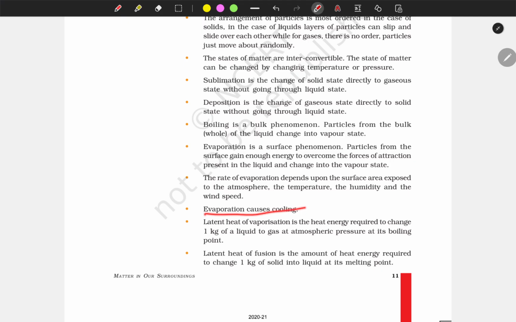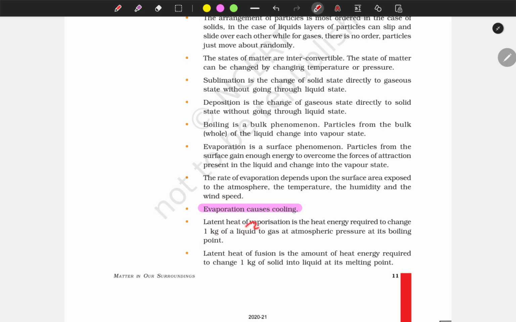This is an important concept. Evaporation causes cooling. Why? Because in evaporation, particles absorb heat energy to overcome the force of attraction between the constituent particles. If it gains heat there, the surrounding gets cooler. And we already discussed the cotton example. So evaporation causes cooling. Let me highlight this.